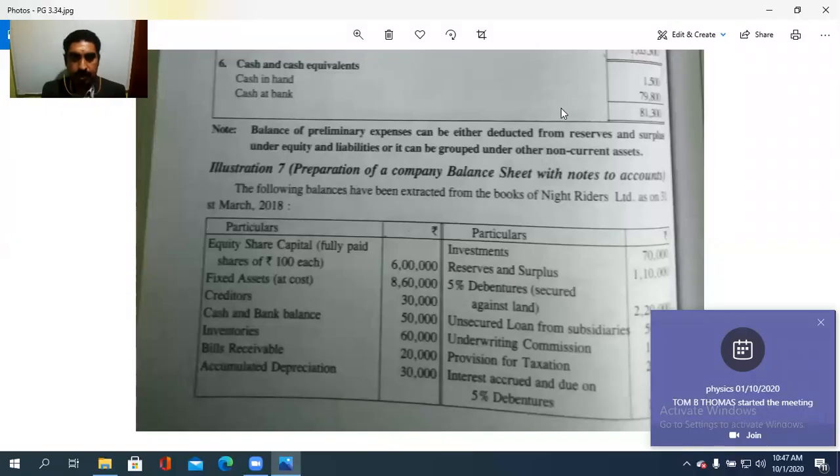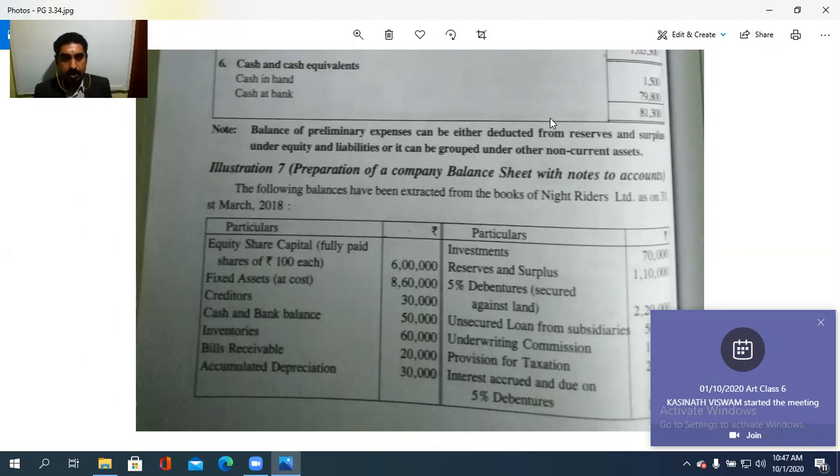Then we will do one more problem with the notes to accounts, but without adjustment. Adjustments we will look at in the next class. Preparation of a company balance sheet with the notes to accounts. The following balances have been extracted from the books of the Knight Riders Limited as of 31st March.